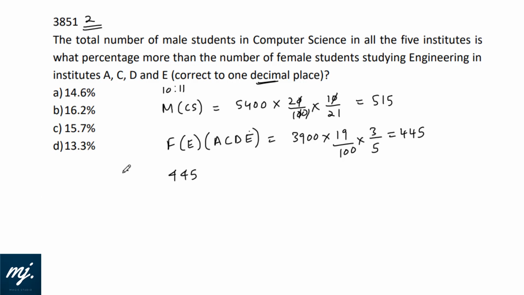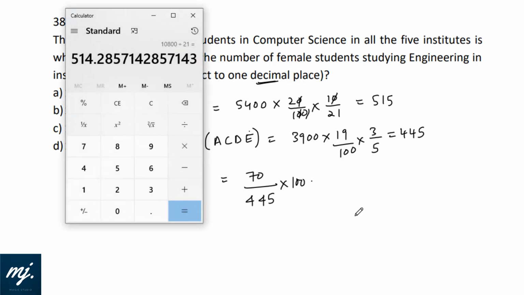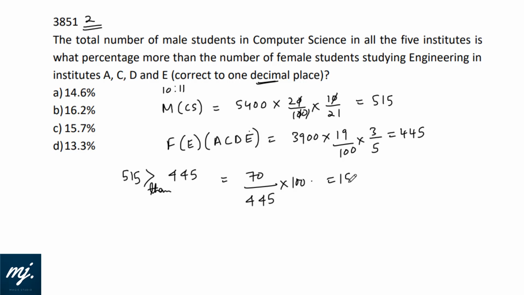Now the question is, how much is 515 greater than 445? The difference between these two is 70, and since we need to compare it with 445, we'll divide this by 445 into 100. 70 divided by 445 is 15.7%, 15.73%. They have asked to give the answer to 1 decimal point. It would be 15.7%. Option C fits in.